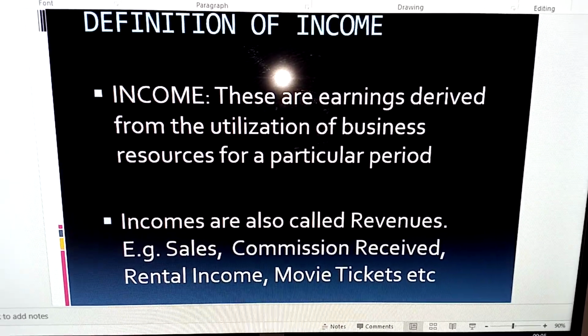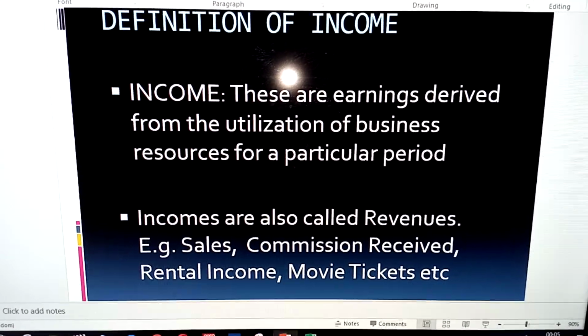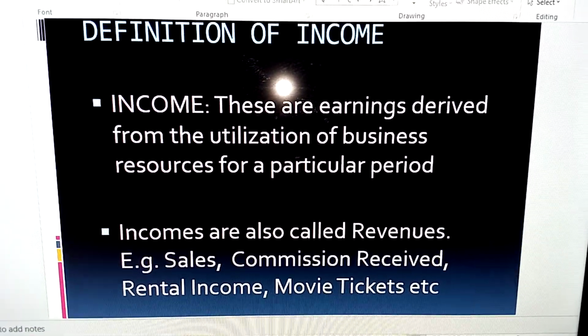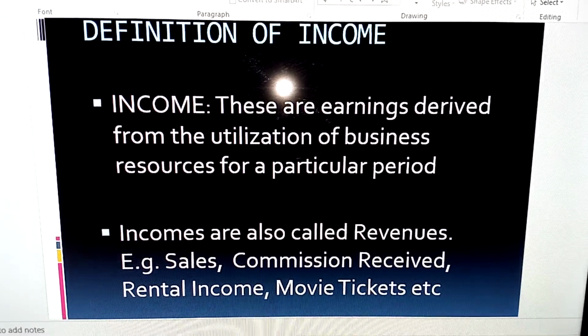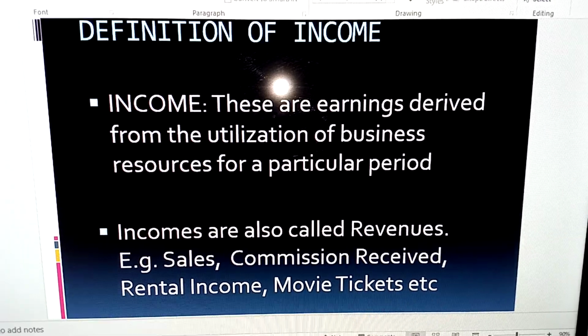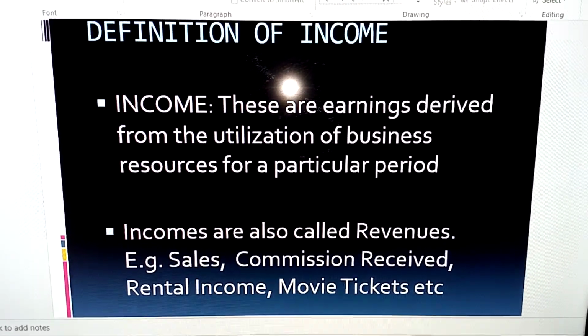Income. What am I trying to say? When we put resources into use to derive additional wealth, the earnings derived from putting these resources into use is what we call incomes.